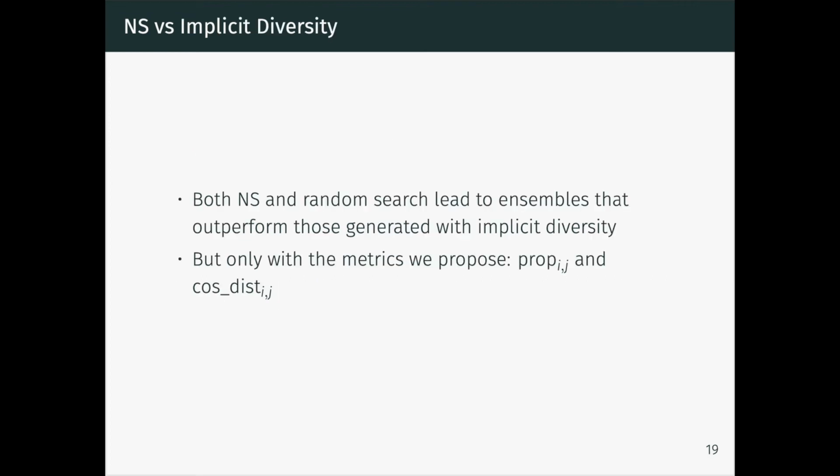Regarding the third hypothesis, we have observed that both the novelty search and the random search lead to ensembles that outperform those generated with implicit diversity, but only with the metrics that we propose, the error proportion metric and the cosine distance metric, not with the disagreement metric commonly found in the literature.